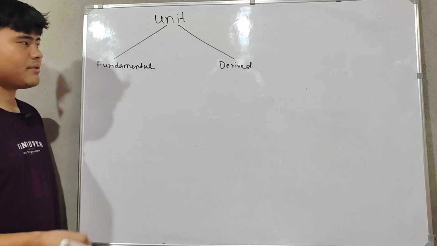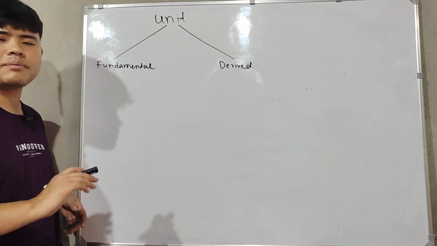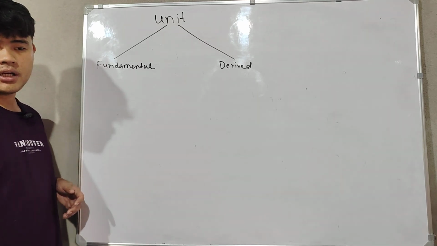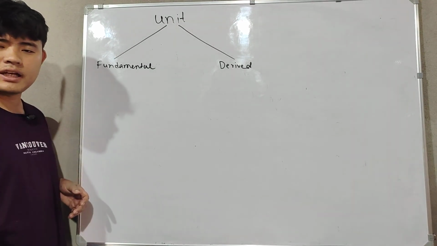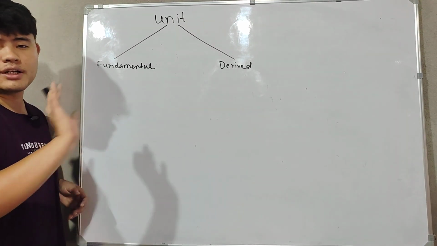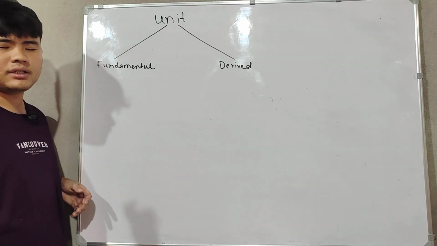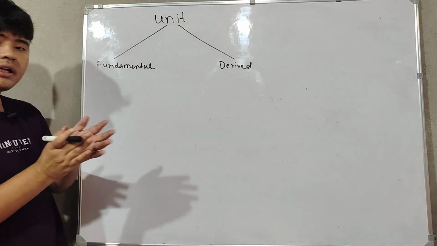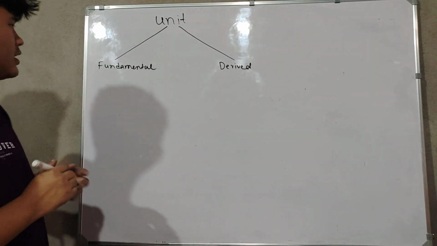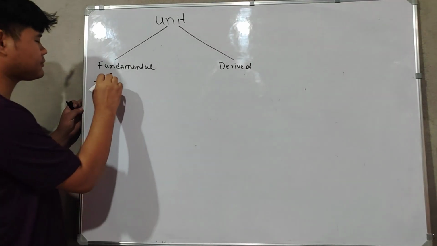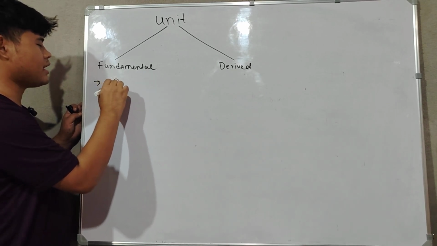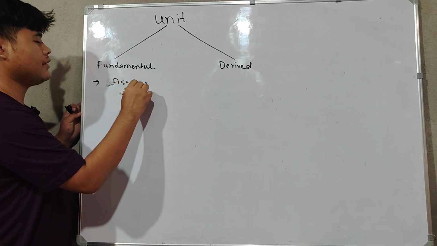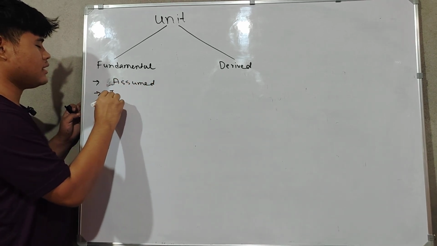That is called the fundamental units, and the units over here are independent from each other. Just now I said length and kilogram. This length is totally different and kg is totally different. They are not dependent on each other. They are totally different from each other. So units over here are assumed and independent.